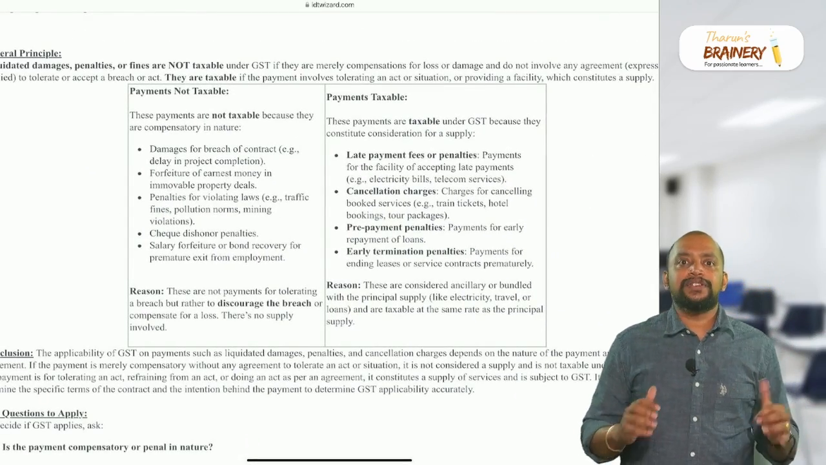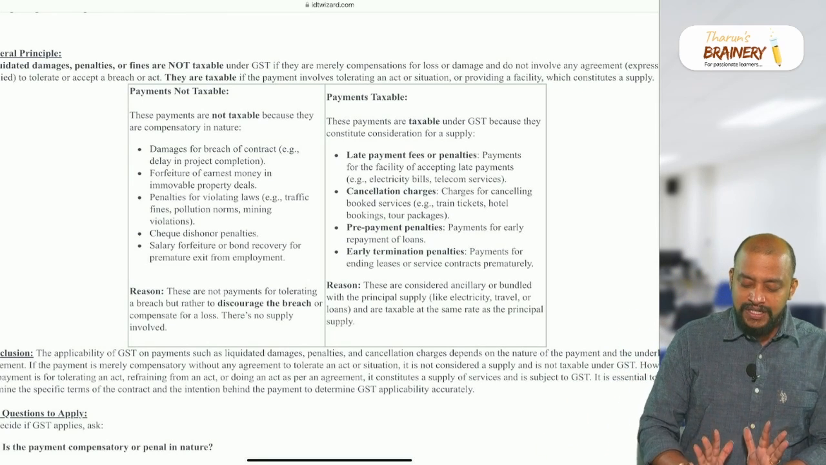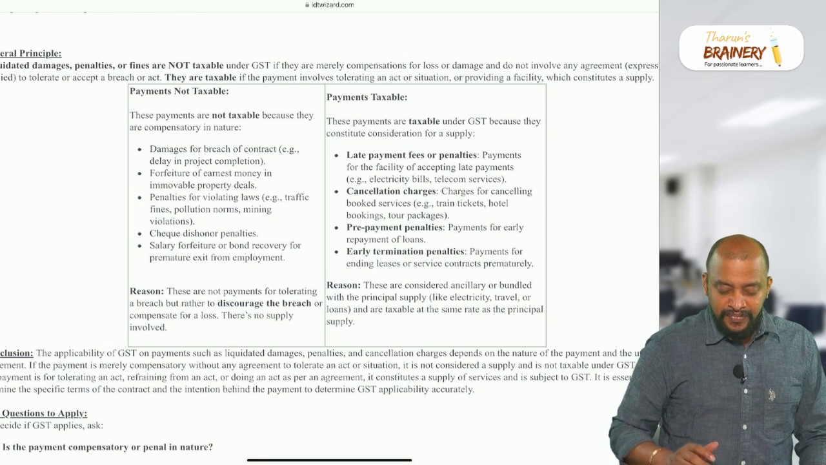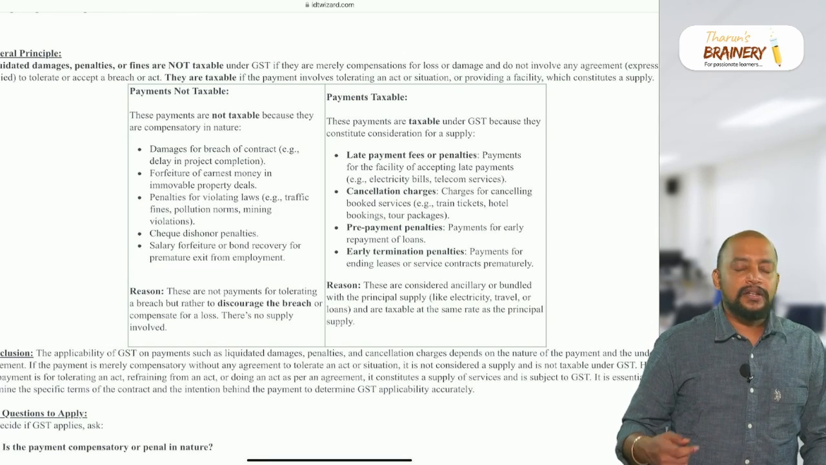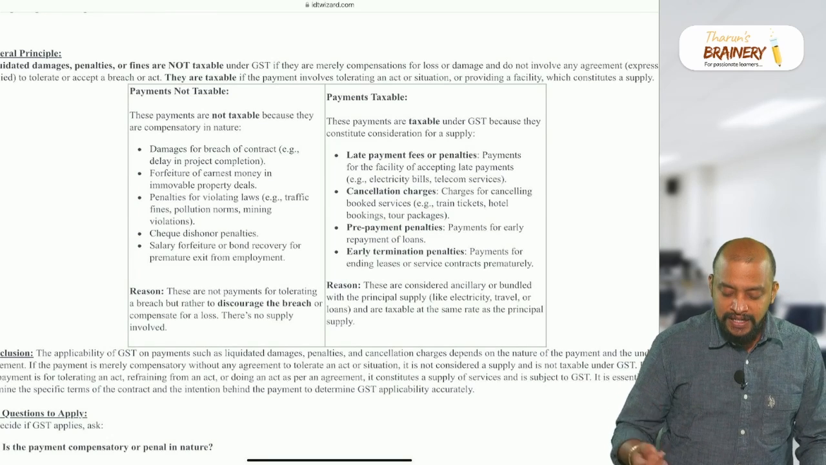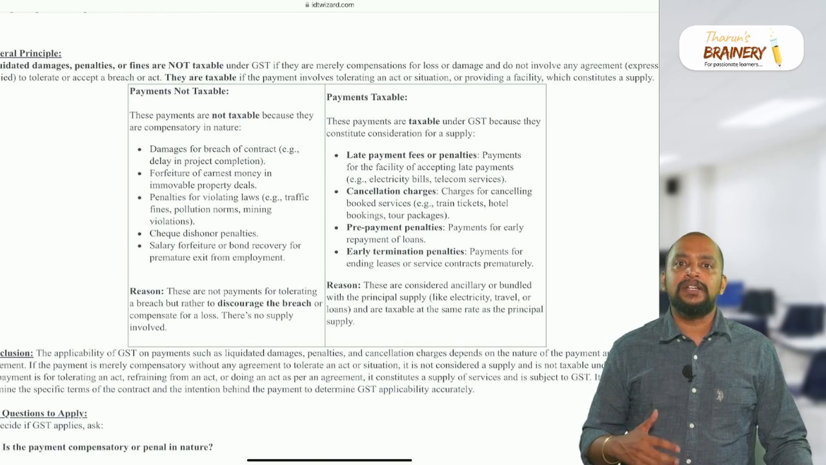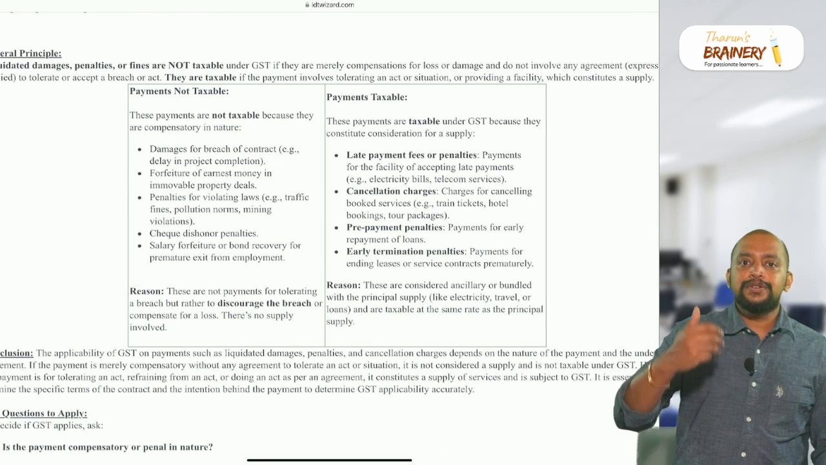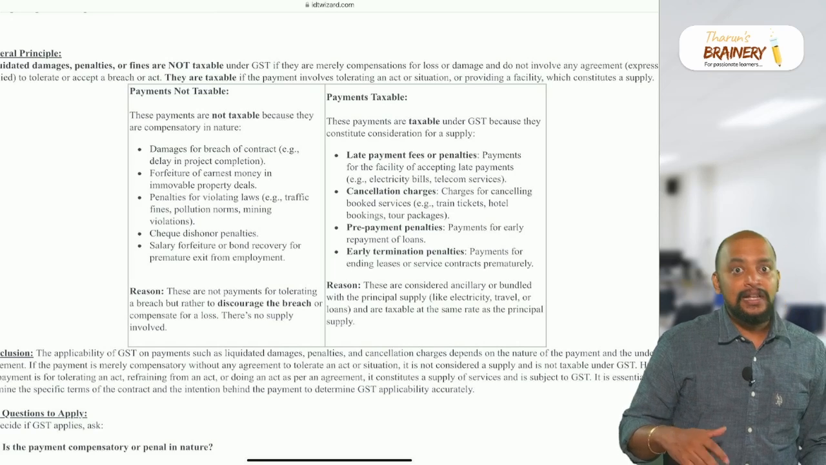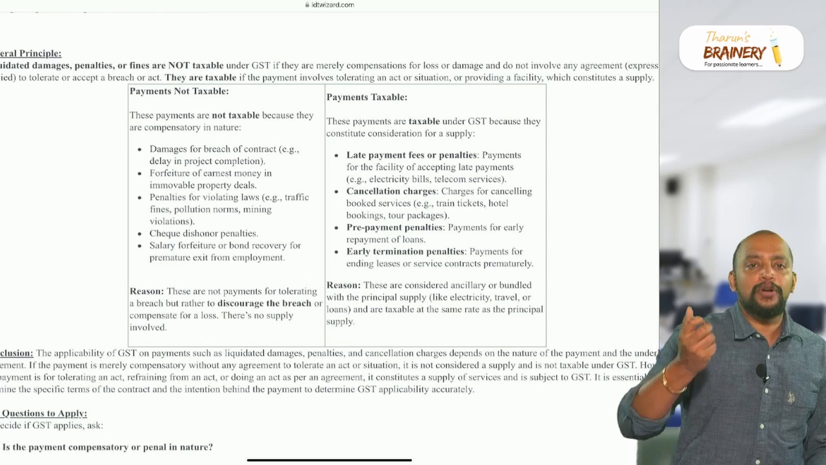What are the payments which are not taxable and what are the payments which are taxable? First, what are the payments which are not taxable? Number 1, damages for breach of contract. So delay in project completion, where you need to pay some amount, or forfeiture of earnest money deposit in immovable property deals. Generally in immovable property deals, you pay some earnest money and block the building or the flat, and you have to pay the remaining amount. If you are not paying the remaining amount on time, then this amount will be forfeited.